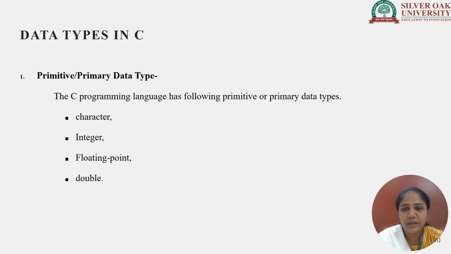Primitive or primary data type. What is it? As we know, C programming language provides us multiple inbuilt facilities in the form of functions. Similarly, it also provides inbuilt data types which we can directly use for our programming. The primary data types provided by C are mainly character, integer, float and double.